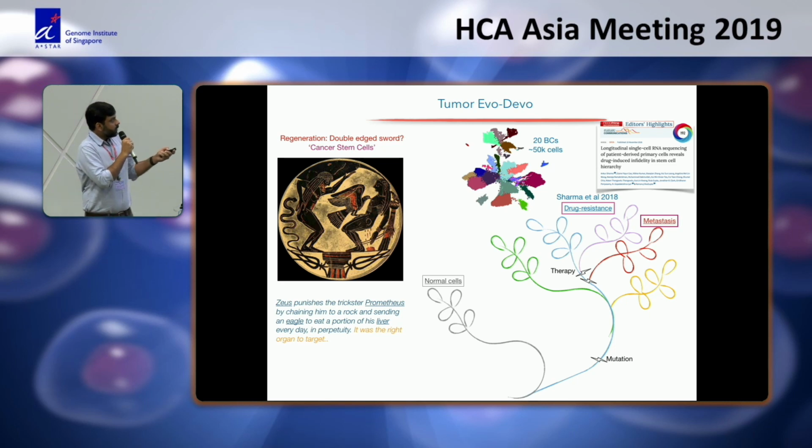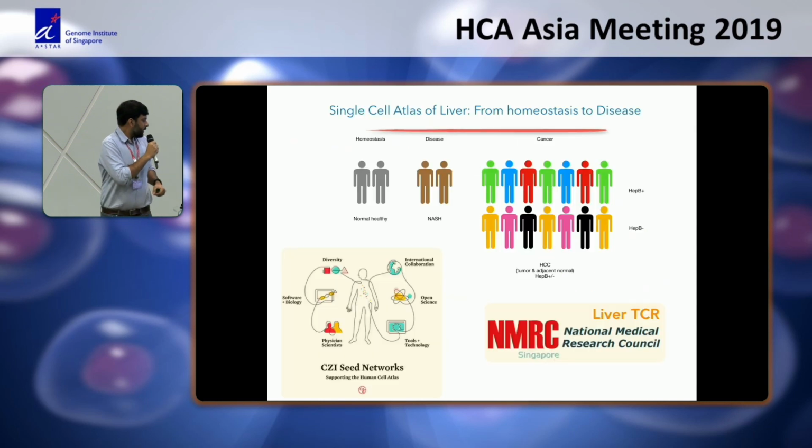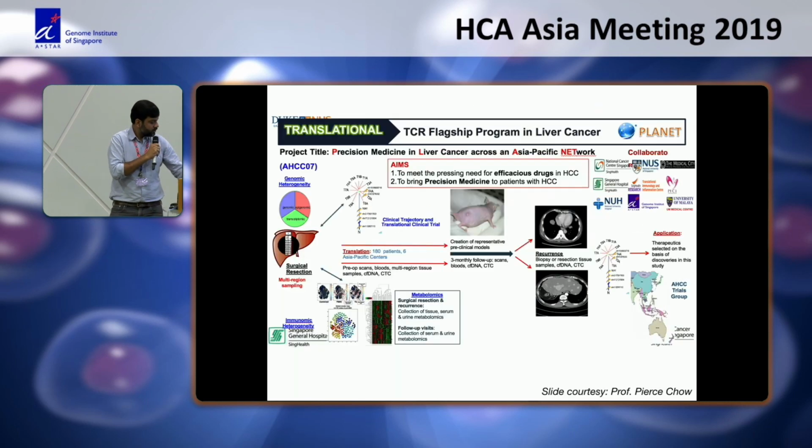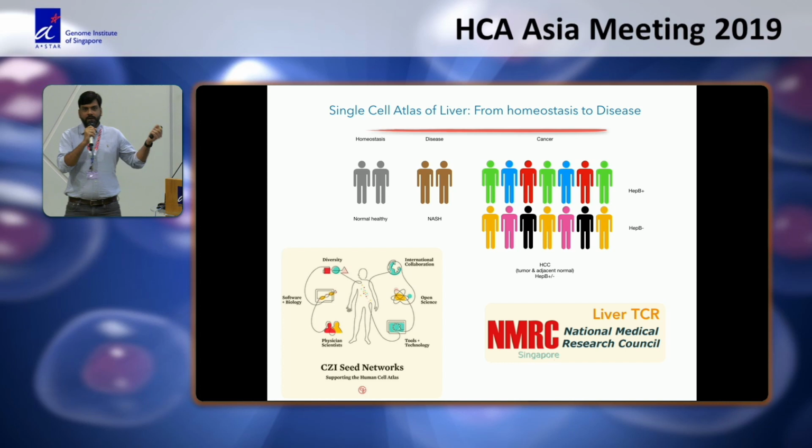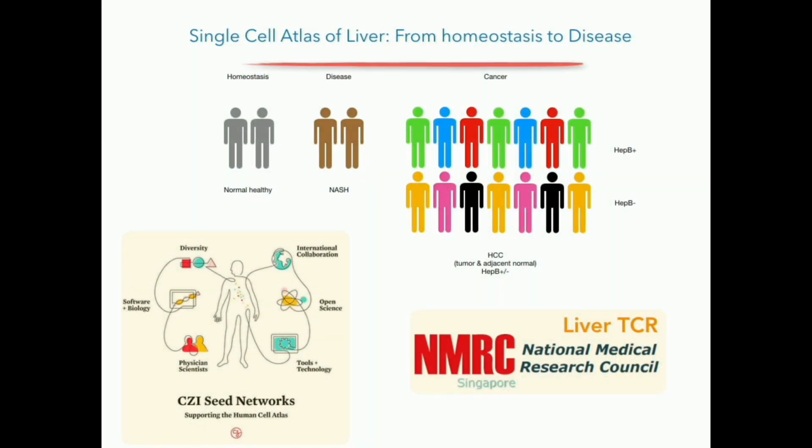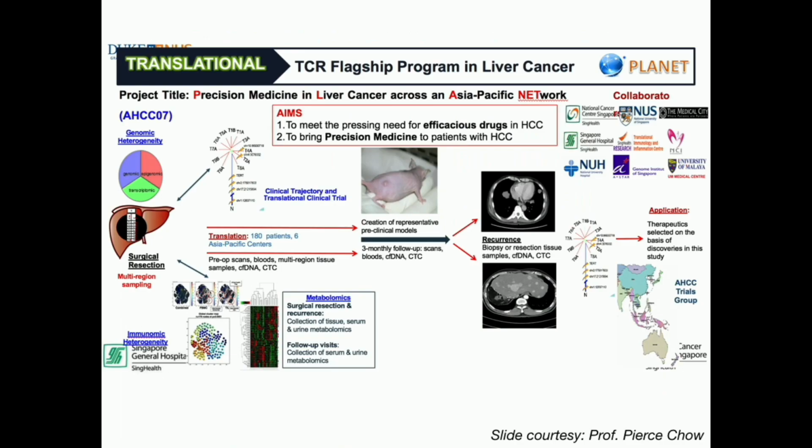So when we started working on this, basically what we are trying here is to make an atlas of liver from homeostasis to disease, trying to get enough healthy samples and inflamed samples like NASH and HCC. This work is partially supported by CGI and mainly supported by a TCR grant to Professor PS.